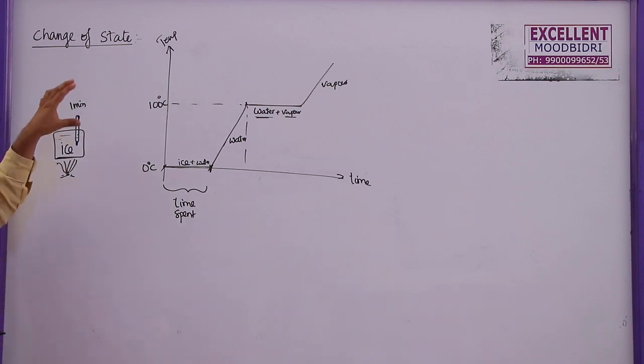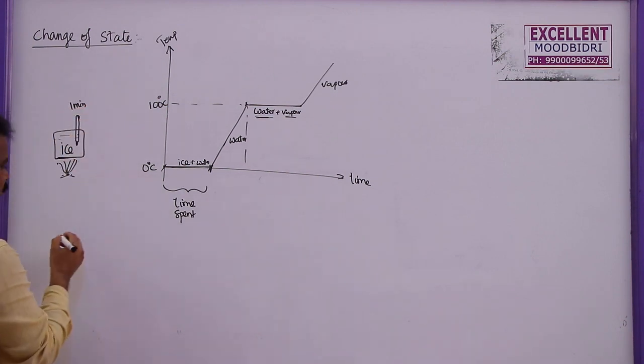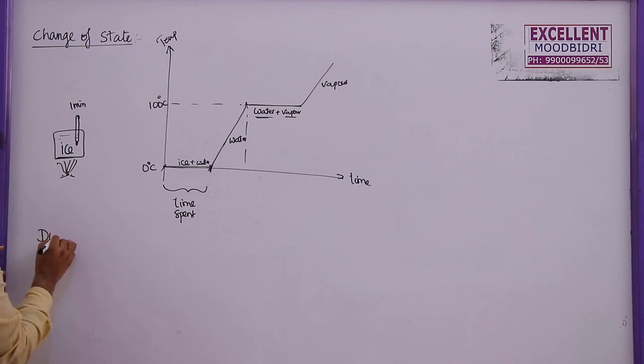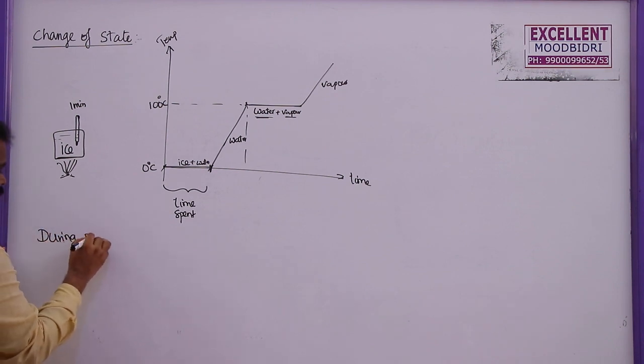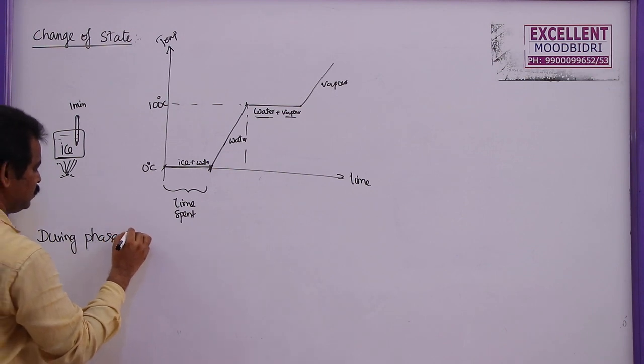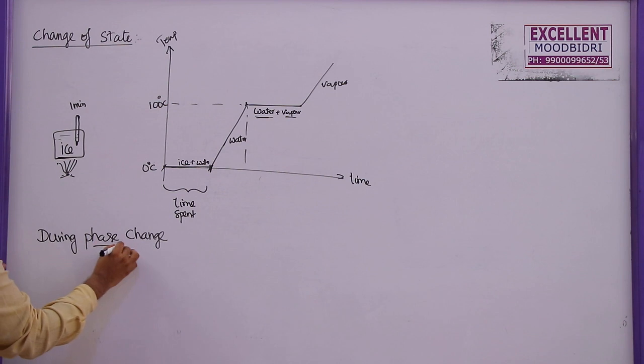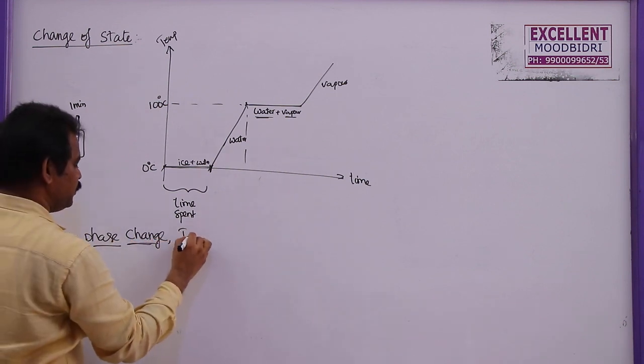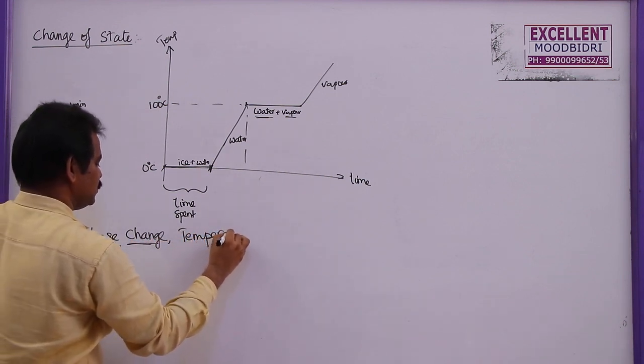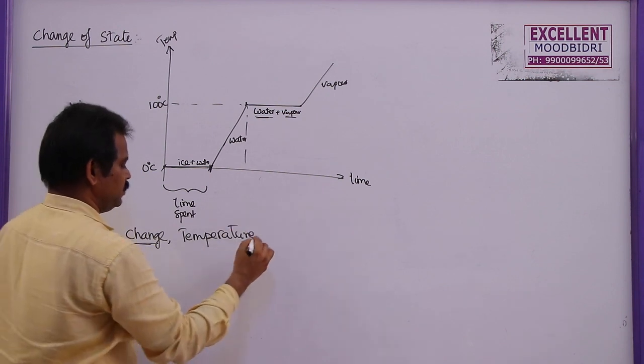So this is the temperature-time curve. From this, what we can say is that during a phase change, or change of state, the temperature of a substance always remains constant.